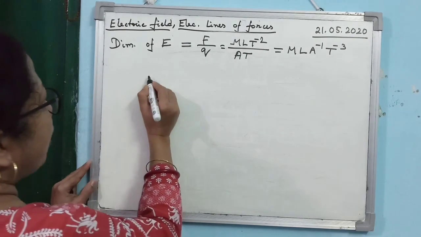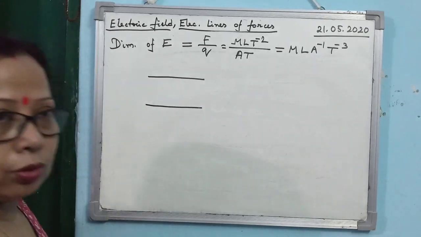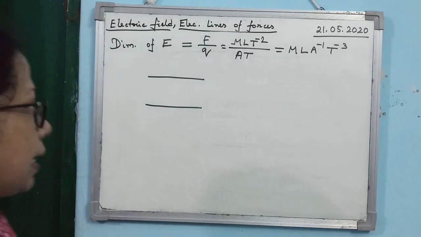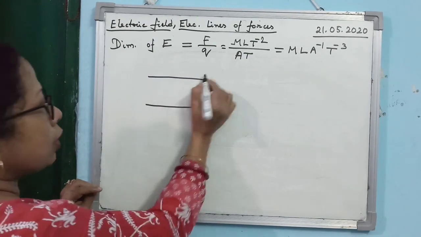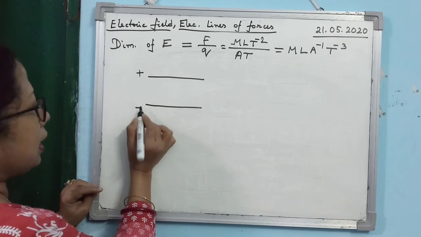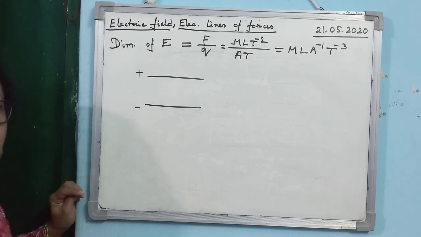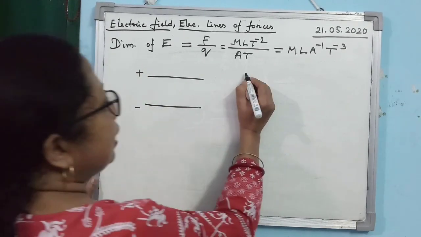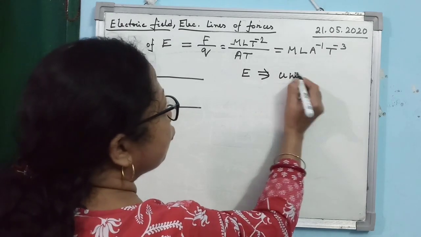Then another point is that this concept also you have to use in solving the numericals in this chapter. So understand it. Suppose you have two equally and oppositely charged plates kept at a certain distance. Then within the plates, electric field intensity will be produced which is uniform.